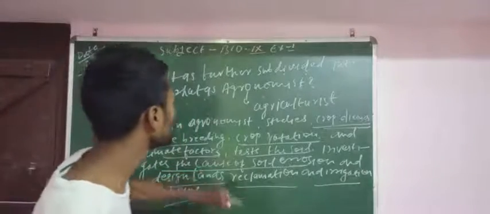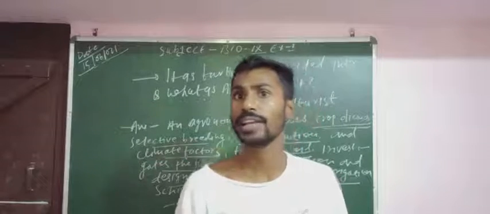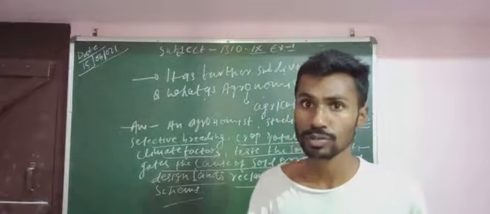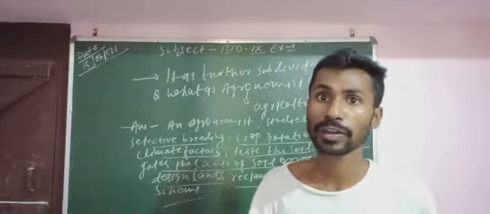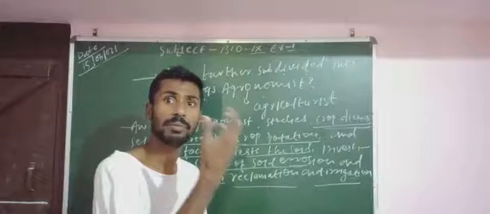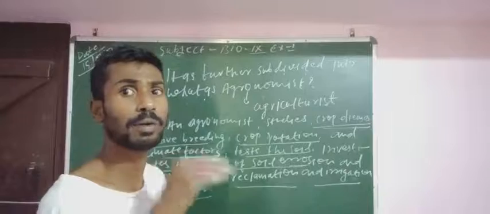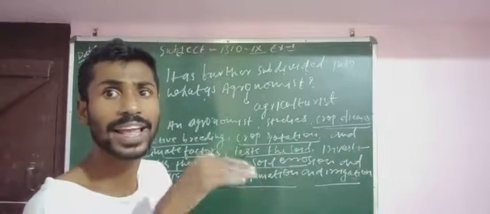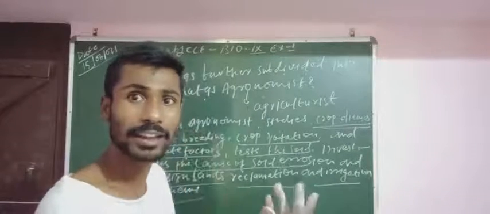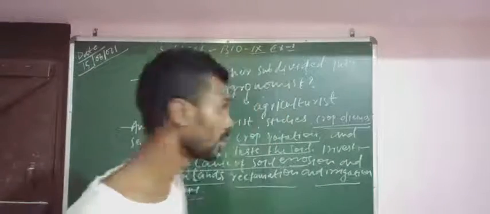Investigate the cause of soil erosion. Soil erosion is a process in which the upper layer of soil is displaced by external factors. External factors कोई भी हो सकता है. Suppose fast flowing water, actually soil erosion होता है due to जब heavy raining होती है. जब heavy raining होता है तो upper layer of soil discharge हो जाता है. That means वो flow कर जाता है with the flowing of water. And due to air, जब हवाएं बहुत तेज चलेगी, excess speed में, तो उस केस में soil erosion होगा.